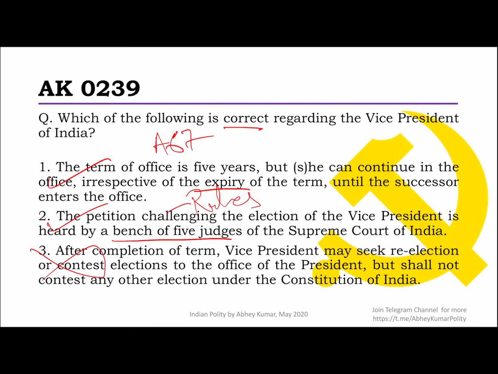Okay, then, after completion of term, Vice President may seek re-election or contest election to the office, or shall not. No, there is nothing like that. There is just a garbage provision. I told you, but sometimes people say that due to the sanctity of the office, they should not consider contesting more elections. Bhairon Singh Shekhawat, who was the Vice President of India, did contest some elections, and many people said that the high office of the Vice President should not be lowered. Well, anyway, these are open for discussion. There is no such provision in the law or in the Constitution.